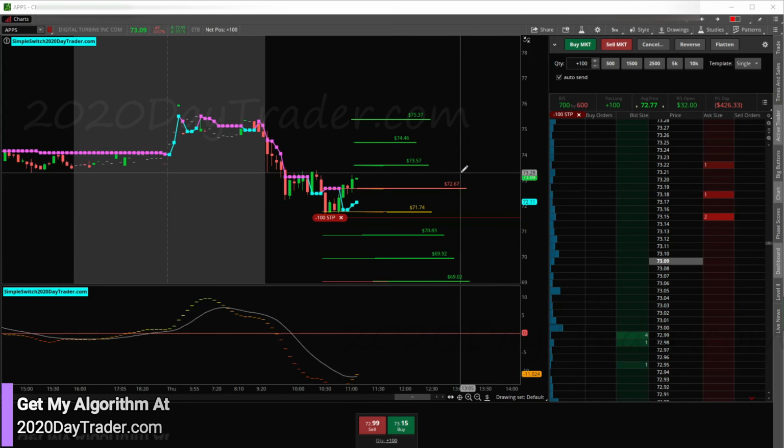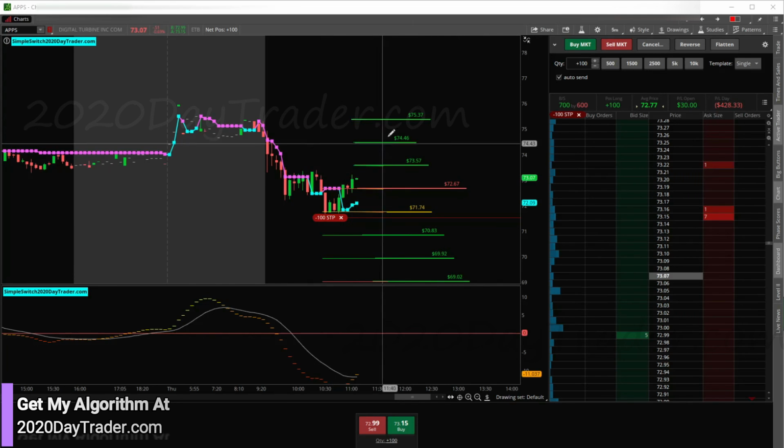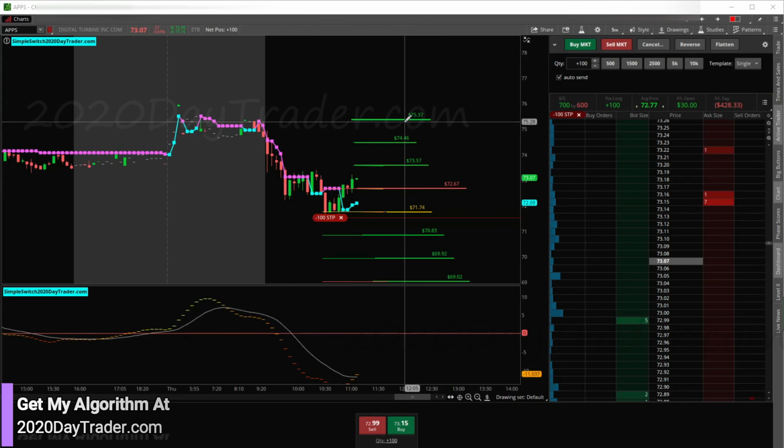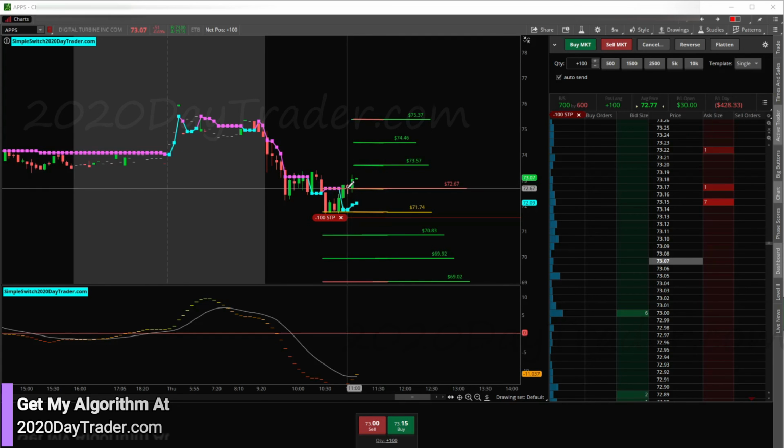Okay, coming into a resistance area right here. So normally on a speed bump, this would be a good place to start looking to take my speed bump off the table. But I'm going to go ahead and let it ride. If it breaks this resistance, it can be a really nice ride all the way back to the top, recovering most of the day. But I will probably look to put my stop in at break even, or get out on the red candle, green candle system is what I'll probably get out on right now. So we'll see how that goes.